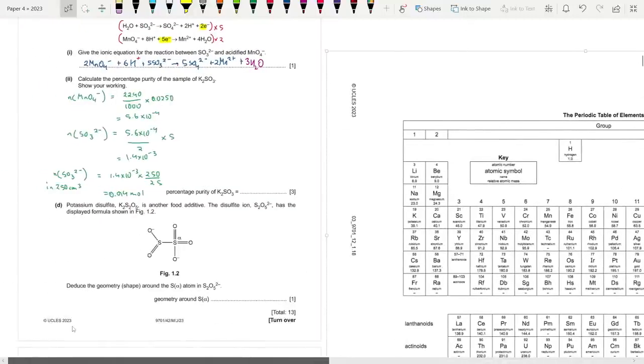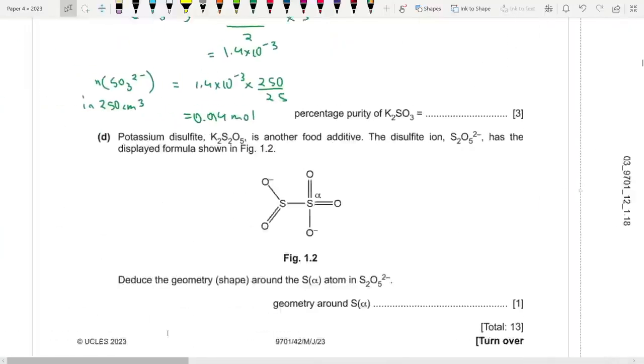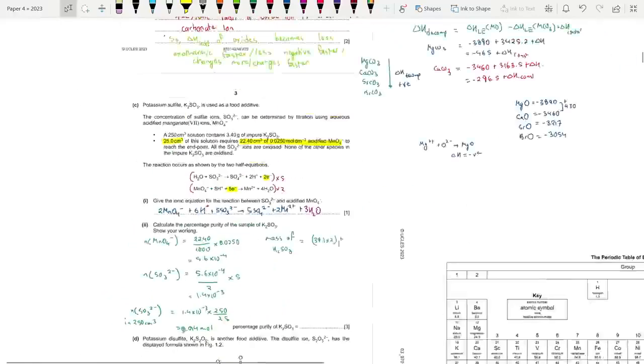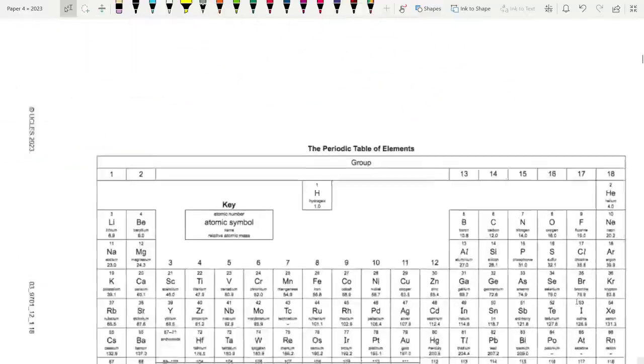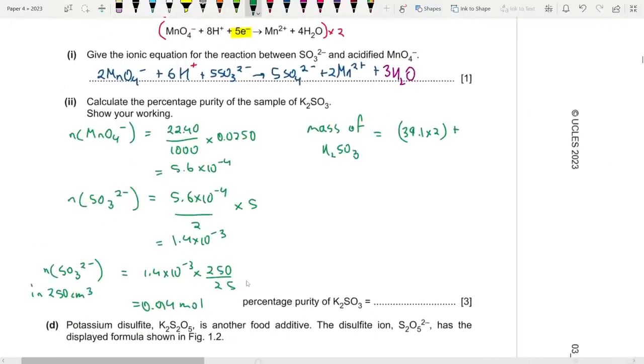Okay, so it's K2SO3. Potassium is 39.1. So the mass of K2SO3: 39.1 × 2 plus sulfur, which is 32.1, plus 48.